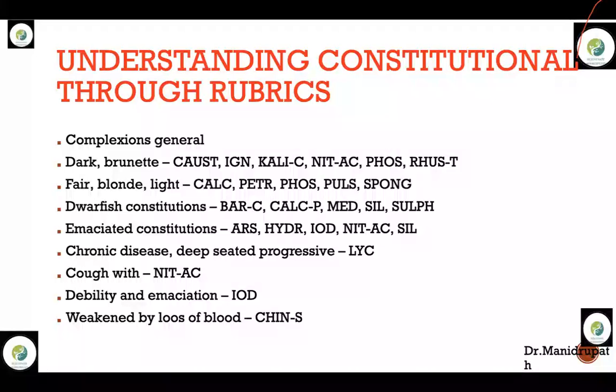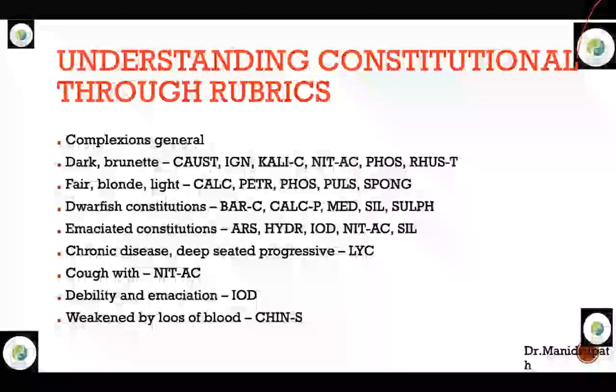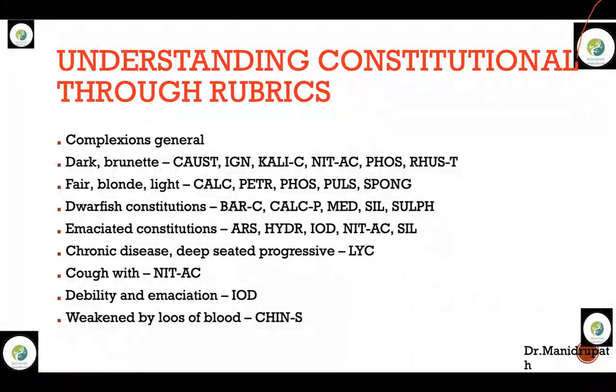Now here, Causticum, Phosphorus, Nitric acid. Interestingly, all these three remedies are high grade in sympathetic nature in homeopathic literature. Now, how to differentiate: why is Causticum sympathetic, why is Phosphorus that anxious, and why is Phosphorus sympathetic, right? Nitric acid as well.